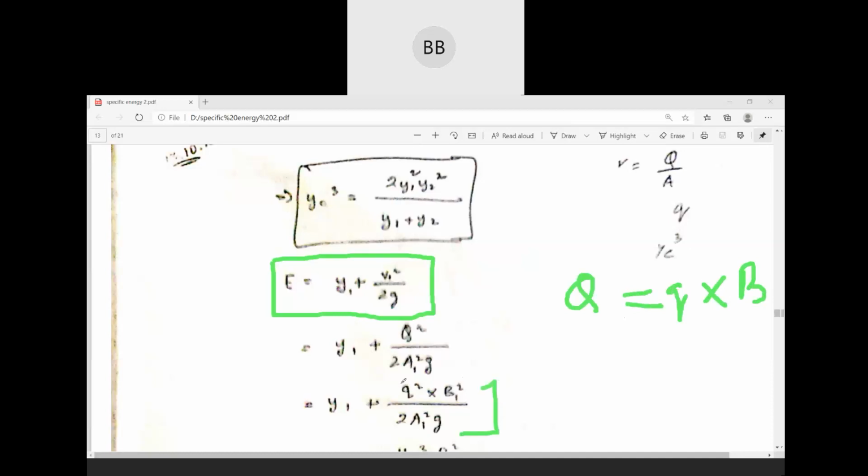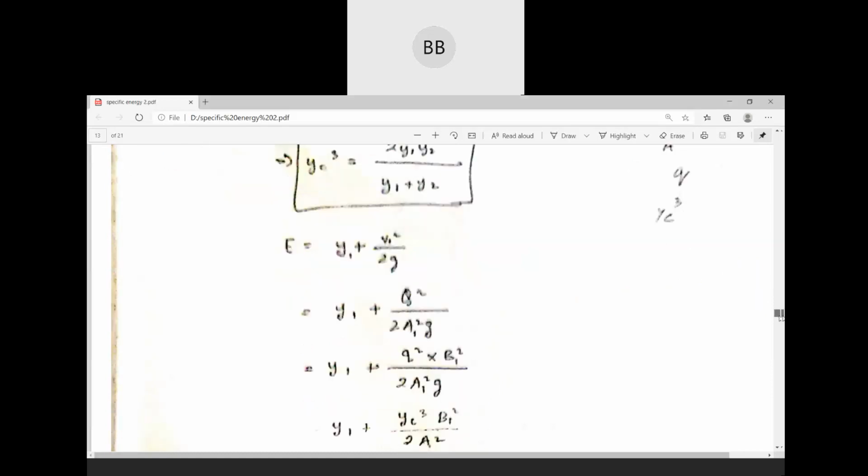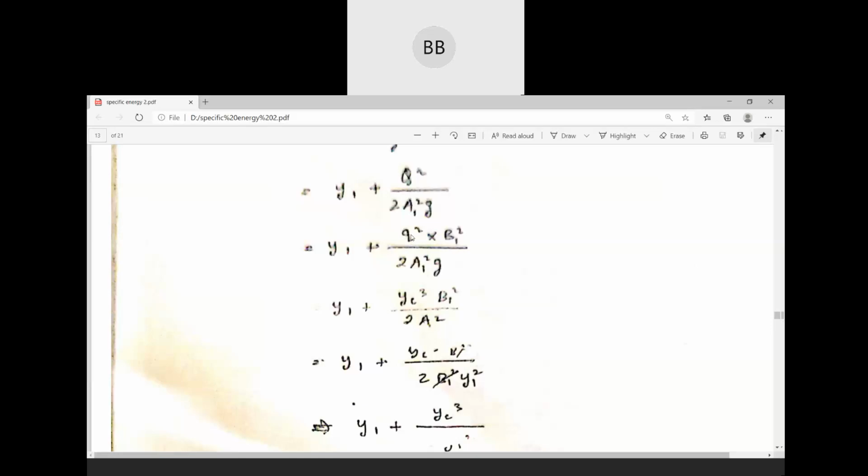Then in place of q square by g, we are going to substitute yc cube. Other terms will remain the same. Then in the next line, we are going to replace that area by b1 square into y1 square.